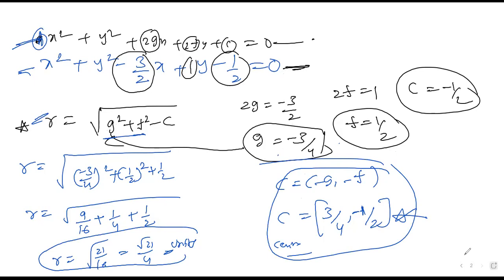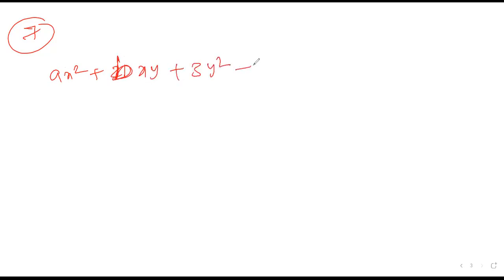Thank you. Next, similarly, we have the seventh question, which is just similar to the same question. The question is ax² + bxy + 3y² − 5x + 2y − 3 = 0. Here they are asking for the values of a and b.